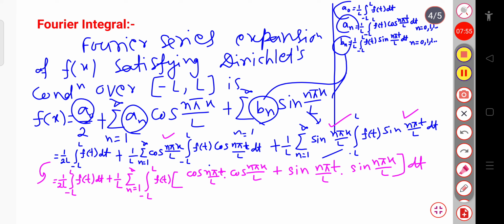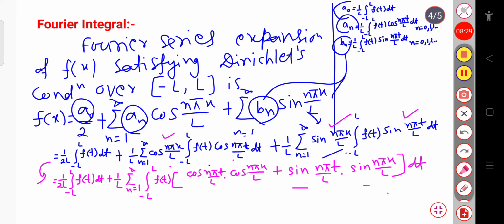This will be 1 by L, sum over n equal to 1 to infinity, integration over minus L to plus L f of t. This much we have taken common. In the second term, this cos n pi t by L and cos n pi x by L, plus in the third term this will be sin n pi t by L into sin n pi x by L, and whole into dt. So here you can see that this is in the form of cos A into cos B plus sin A into sin B. So here we can put the cosine A minus B form.